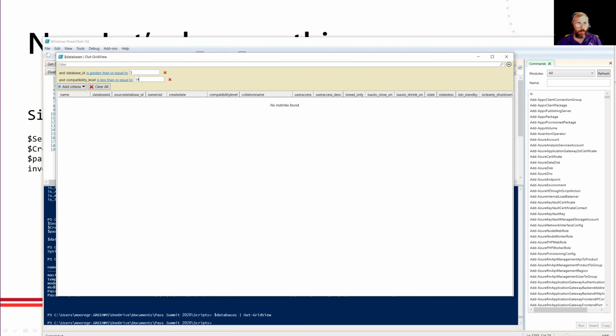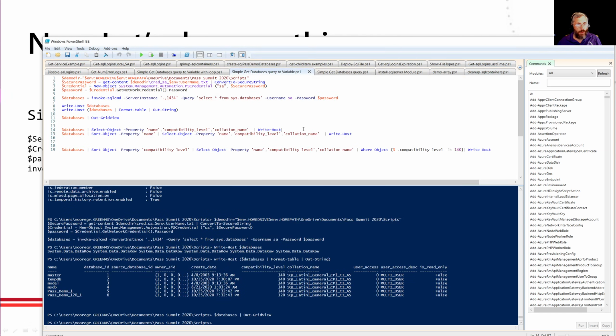Let's see. 140. Yes, I was right. 130. Sorry. There's my one database I created with compatibility level of 120. So again, I use the Out-GridView a lot when I'm debugging scripts, when I kind of want to narrow down what I'm looking at. Again, for Linux folks, you can be a little limited here, but still pretty powerful for looking at stuff like that. So, about that. Well, what else can we do?